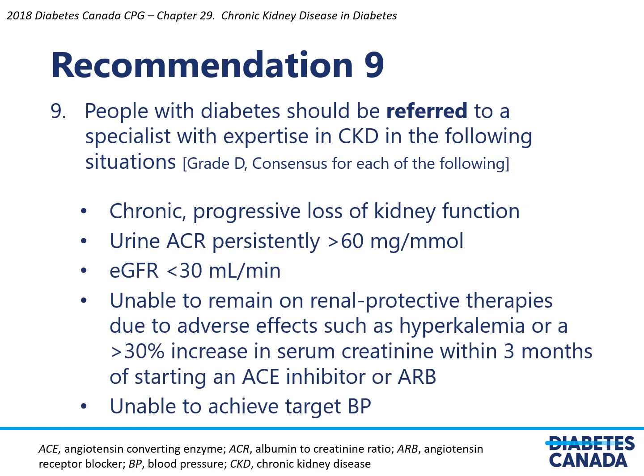Recommendation 9. People with diabetes should be referred to a specialist with expertise in CKD in the following situations: chronic progressive loss of kidney function, urine ACR persistently greater than 60, eGFR less than 30, unable to remain on renal protective therapies due to adverse effects such as hyperkalemia or a greater than 30% increase in serum creatinine within 3 months of starting an ACE inhibitor or ARB, or if they're unable to achieve target blood pressure.